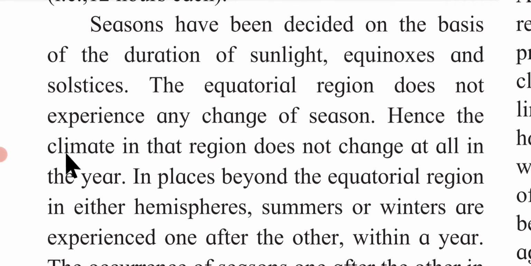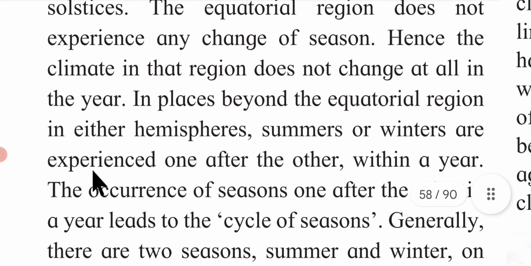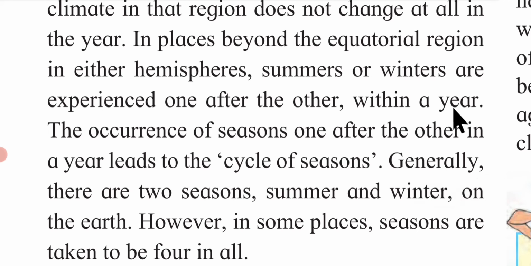Hence, the climate in that region does not change at all in the year. In places beyond the equatorial region, in either hemisphere, summers or winters are experienced one after the other within a year. The occurrence of seasons one after the other in a year leads to the cycle of seasons.